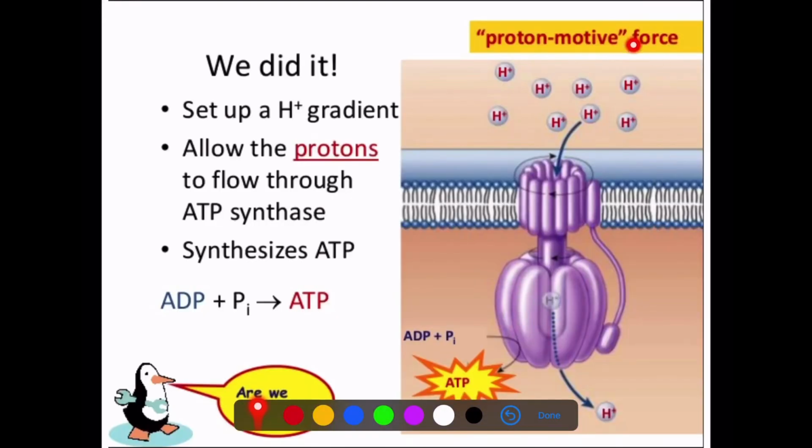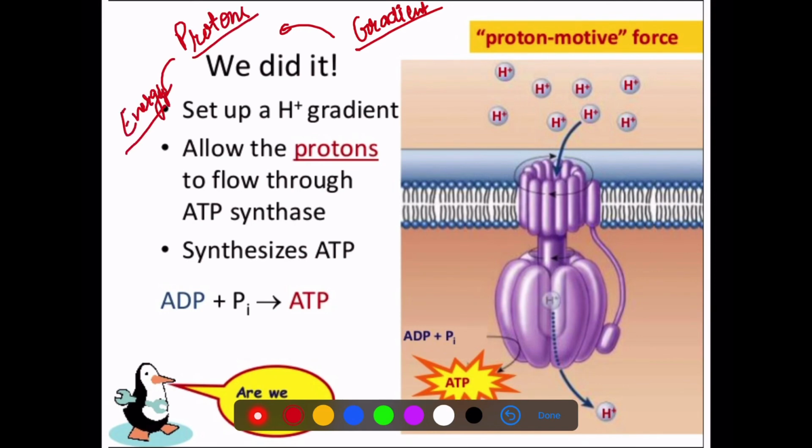So finally our motive was to create a gradient. Which gradient? Through ETC, that is the proton gradient, because ultimately one thing is still not clear: from where the energy comes, and how ATP will be produced. So here we have created a gradient in the intermembrane space.